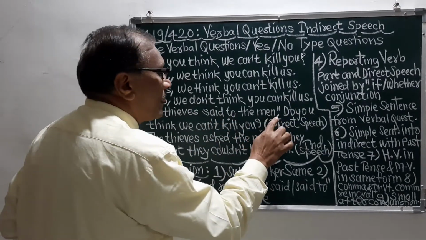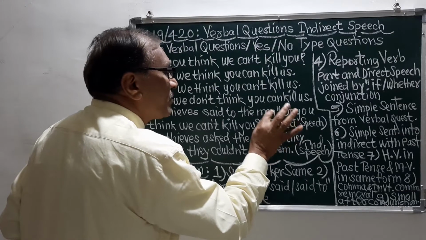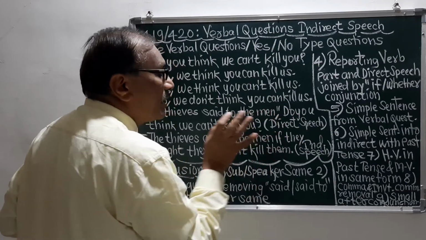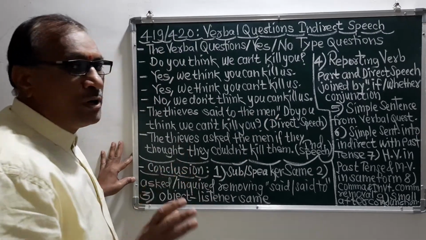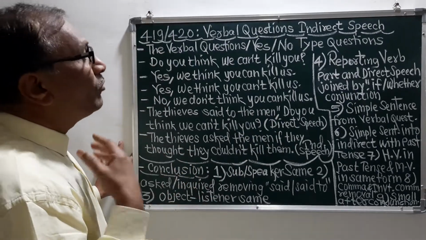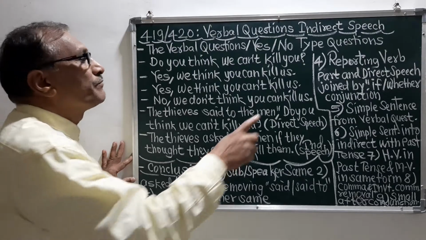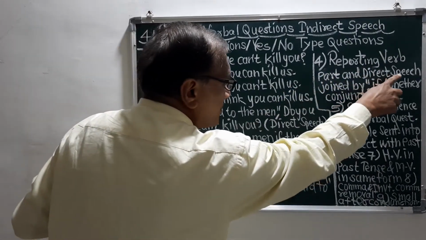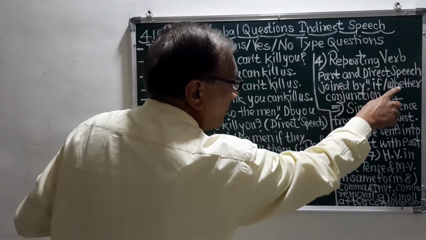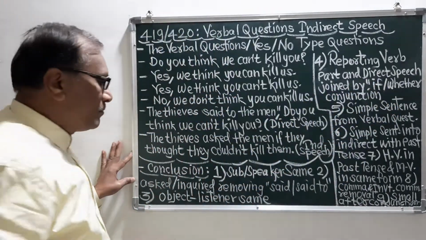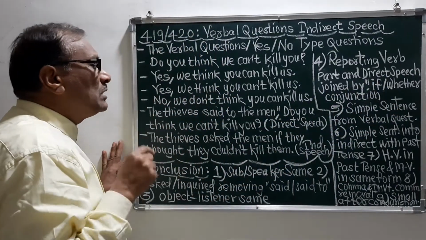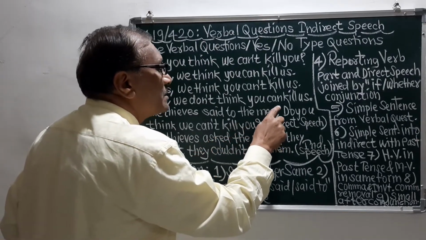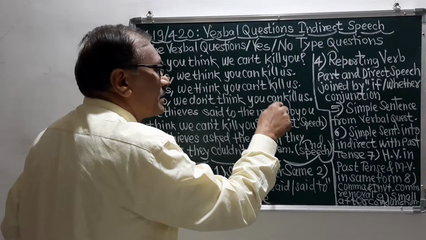And here, in the place of this comma and inverted comma, we should put the conjunction. So the fourth rule is that the reporting verb part and direct speech are joined by "if" or "whether." Remember, the rule is that here the comma and inverted comma started.